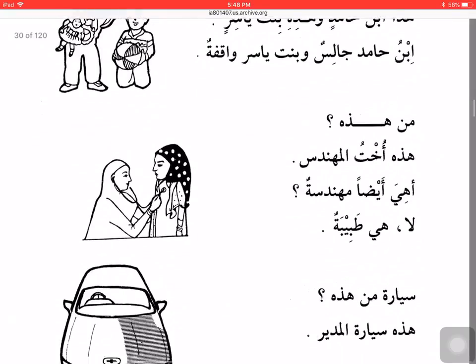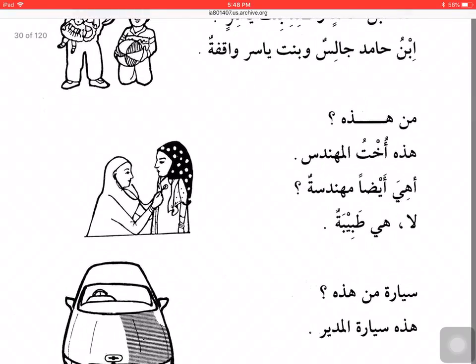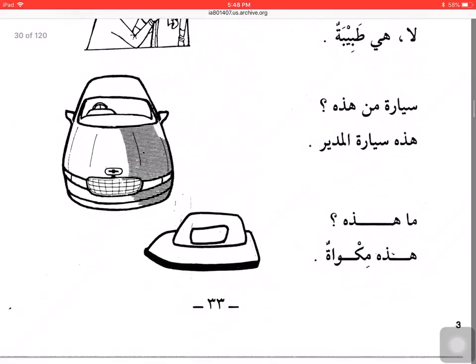Man هذه? Who is this? هذه أخت المهندس. This is the engineer's sister. هي أيضا مهندسة. Is she also an engineer? لا هي طبيبة. No, she's a doctor. سيارة من هذه? Whose car is this? هذه سيارة المدير. This is the principal's car.